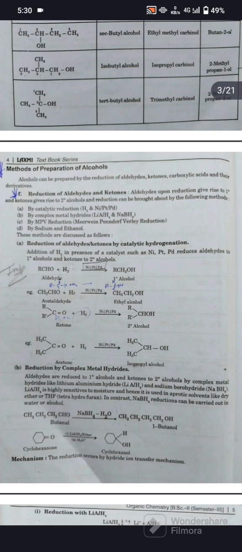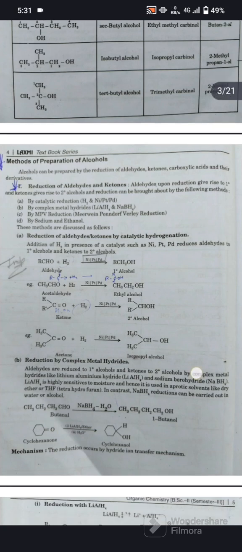Methods of preparation of alcohols. Alcohols can be prepared by the reduction of aldehydes, ketones, carboxylic acids and their derivatives. First, reduction of aldehydes and ketones. Aldehydes upon reduction give rise to primary alcohols and ketones give secondary alcohols, and reduction can be brought about by the following methods. By catalytic reduction with H2 and nickel or palladium. Second, by complex metal hydrides, lithium aluminum hydride and sodium borohydride. Third, by MPV reduction, Meerwein-Ponndorf-Verley reduction, and by sodium and ethanol.